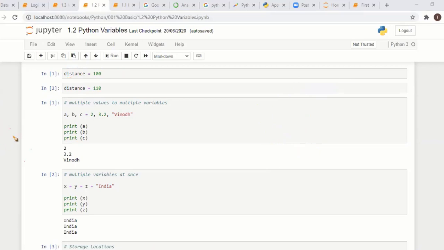If you know some other languages, you have to specify what type of variable it is. Suppose distance is an integer, you have to specify it in C sharp or in Java: int distance is equal to 100. You have to specify the type.